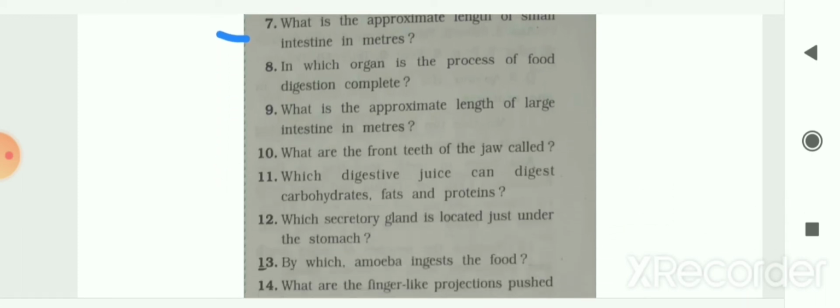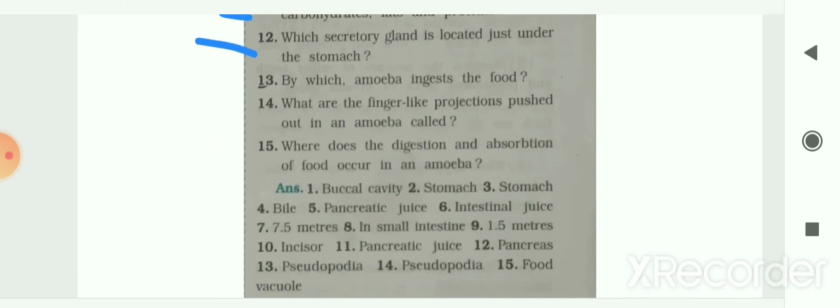Next is, in which organ is the process of food digestion complete? So in the small intestine, the process of food digestion is complete. What is the approximate length of the large intestine in meters? So now your answer is 1.5 meters. The approximate length of the large intestine is 1.5 meters. Next is, what are the front teeth of the jaw called? So the front teeth of the jaw are known as the incisors.